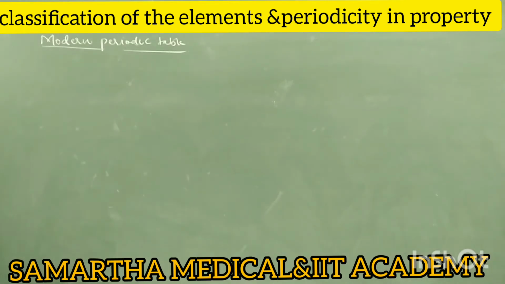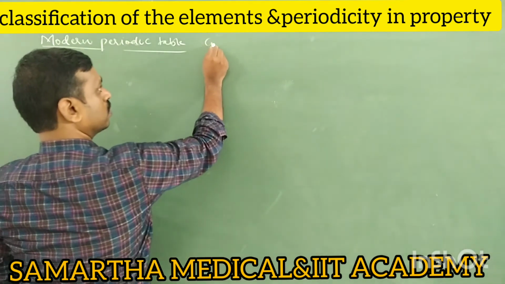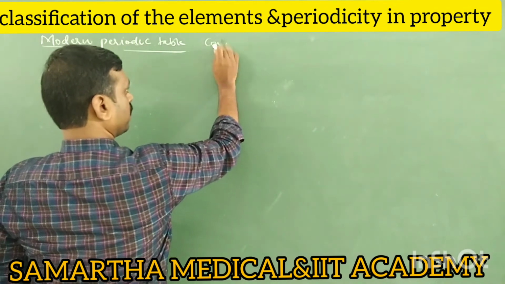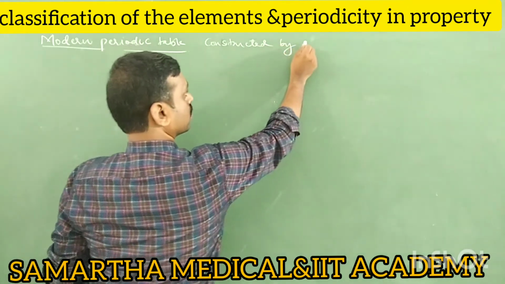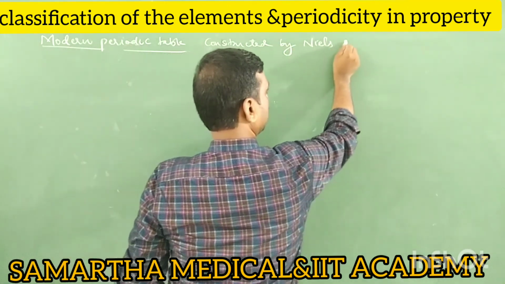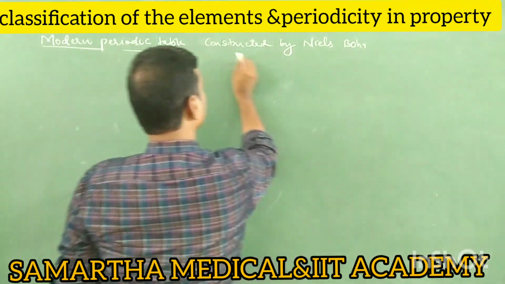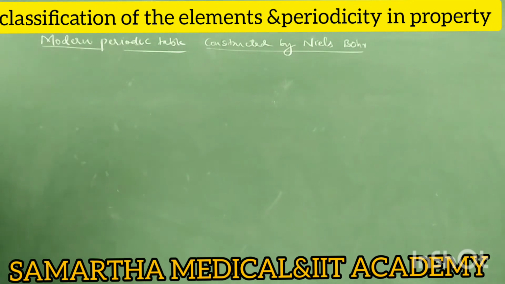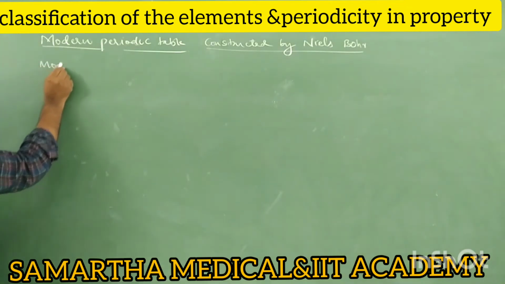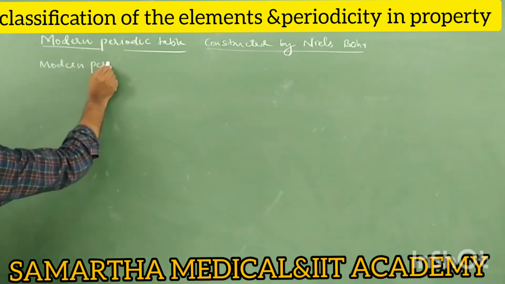Right. Now the modern periodic table. This modern periodic table was constructed by Niels Bohr, and the construction of the modern periodic table is based on the modern periodic law. What does the modern periodic law say?